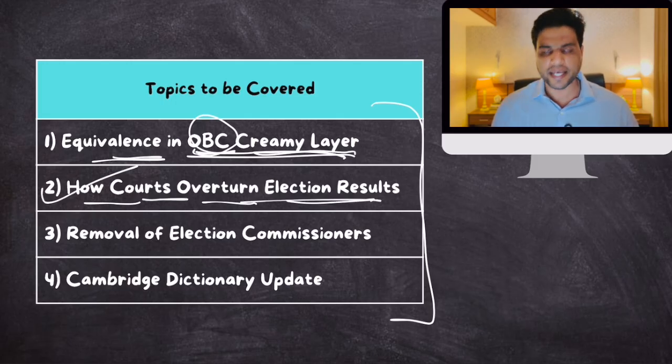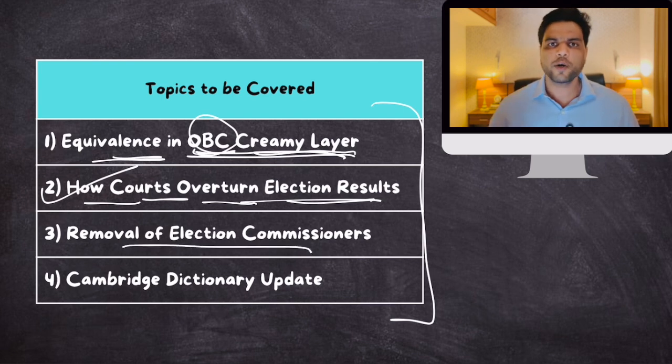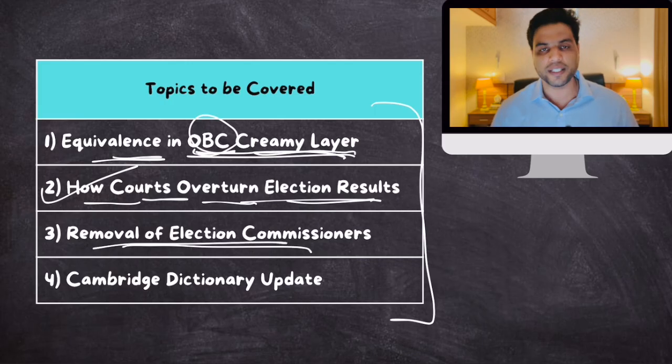Then recently opposition parties, the opposition India bloc has said that they are going to start proceedings for removal of Chief Election Commissioner. Now they are going to start the proceedings or basically have discussions on it. But we need to be aware of the removal process of election commissioners. How they are removed. So we'll talk about this.